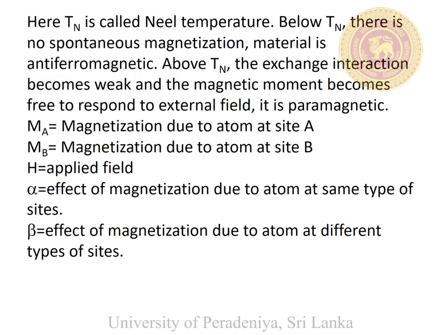Here we consider an antiferromagnetic material with two different types of sites. The first site is called site A, the second site is called site B. So here we consider the interaction between the same types of sites and the different types of sites.